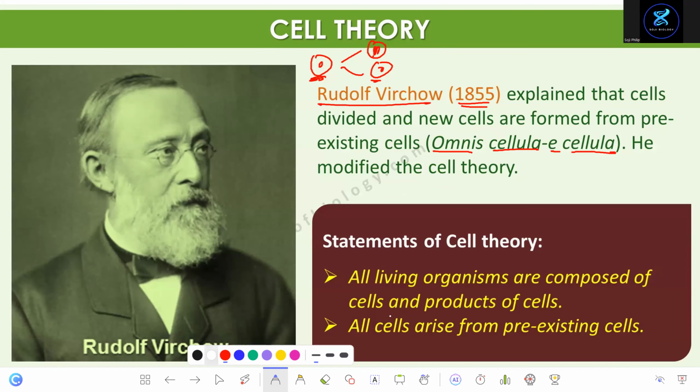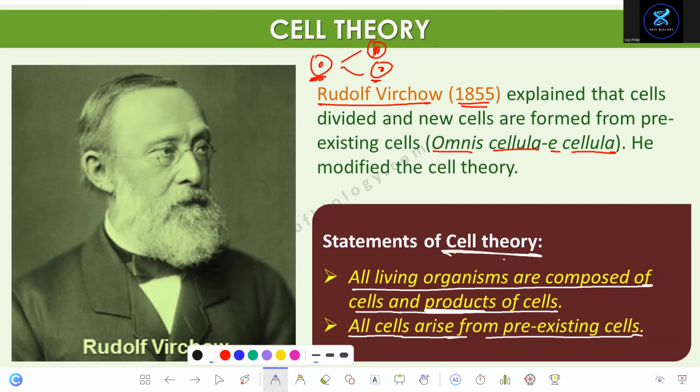Now, what's the new cell theory? All organisms are made up of cells and the products of cells, and all cells arise from pre-existing cells. All living things like humans, we are made up of cells or products of the cell. Like bone. Bone is made up of cells and cell products. Blood is made up of blood cells and plasma. So we also have products of the cell, and cells arise from the pre-existing cell. Learn this one. These are two statements of cell theory.